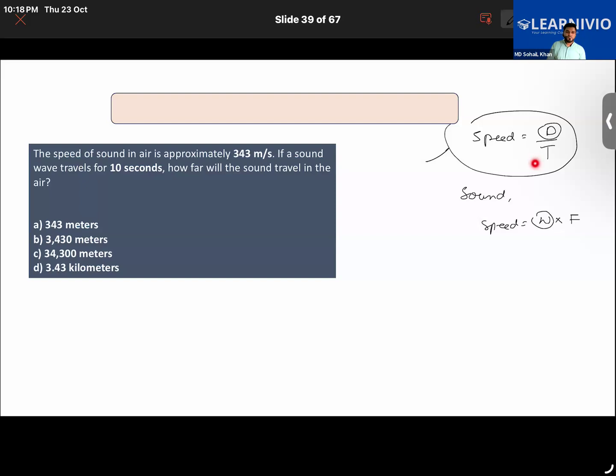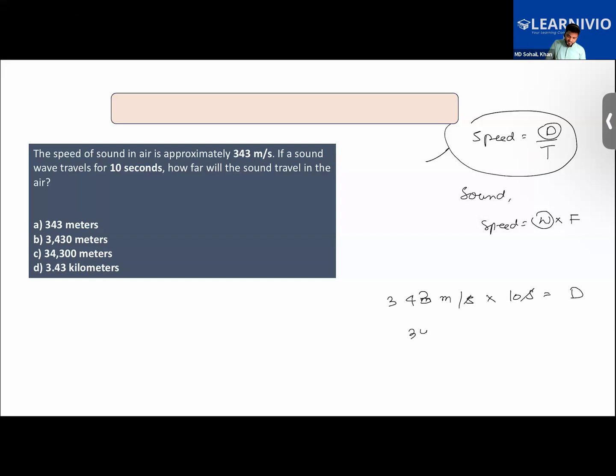So option B? Option number D? No, B. B, you're saying. Exactly, because 343 meter per second multiplied by 10 second is going to give us the distance. Second cancels here, that is 3430 meter. Option number B.